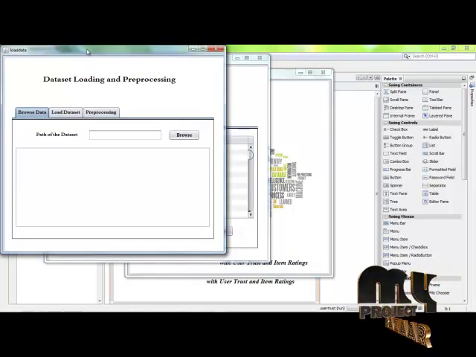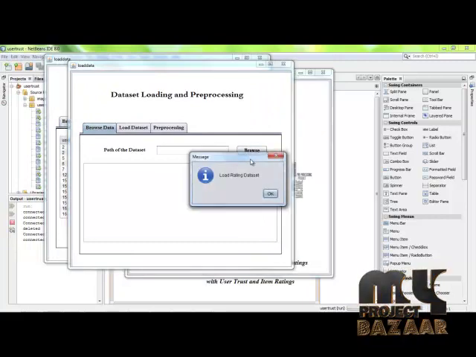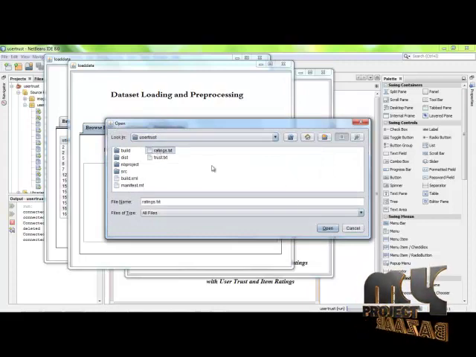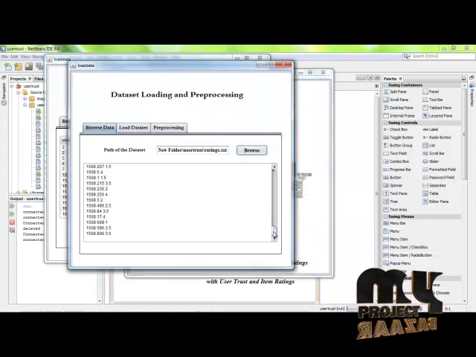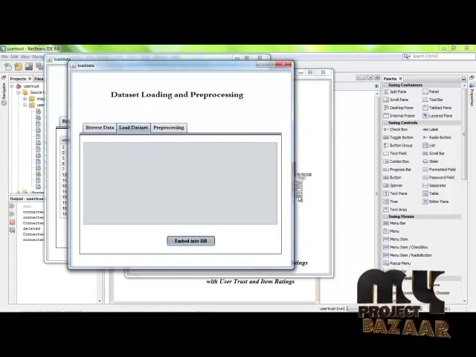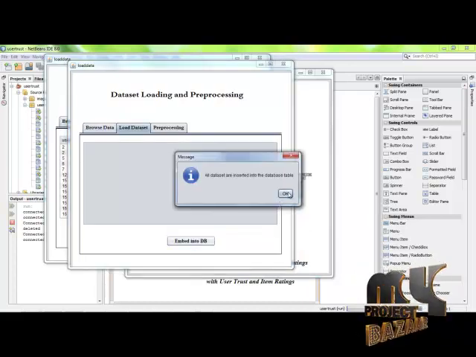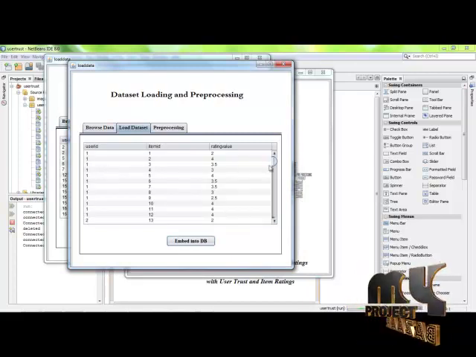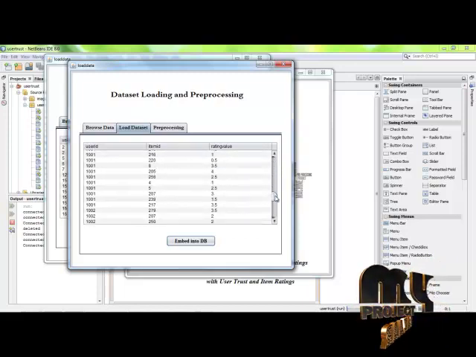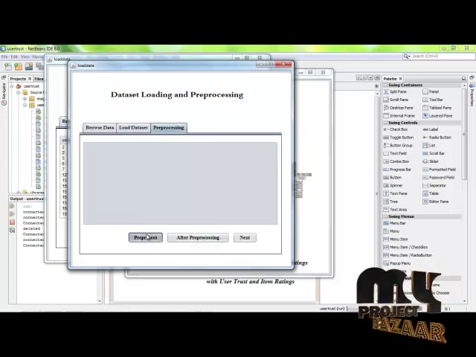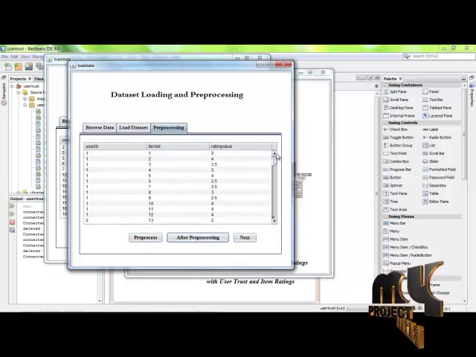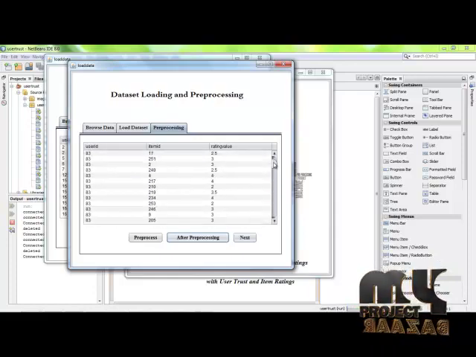After that, we want to load the second dataset, the rating dataset. Choose the dataset. Click on the rating dataset. This is the content in the rating dataset. In the dataset, it mentions the user ID, the item ID and the rating values. In the pre-process, we have removed the unwanted data and the null values, for example, zero ratings, etc.